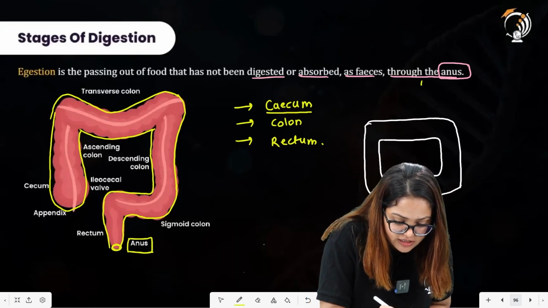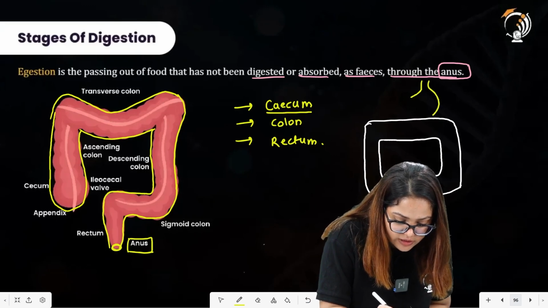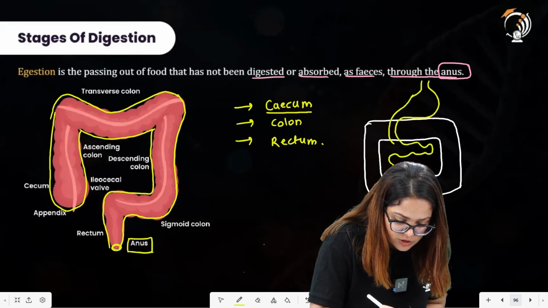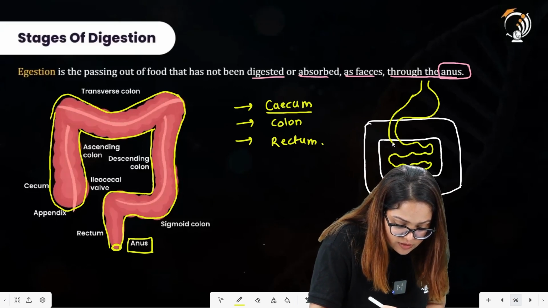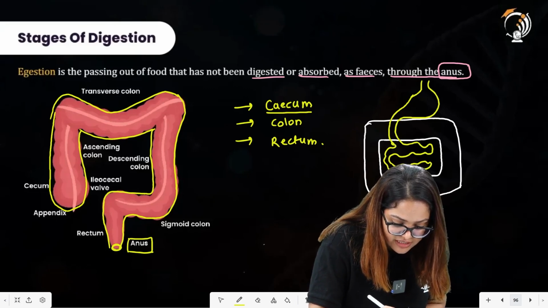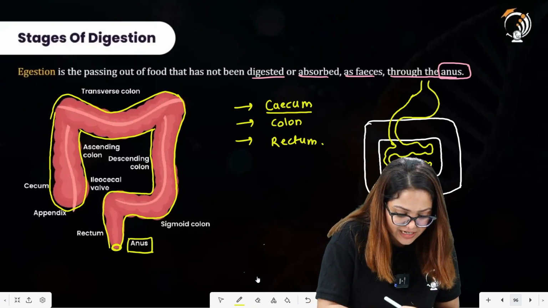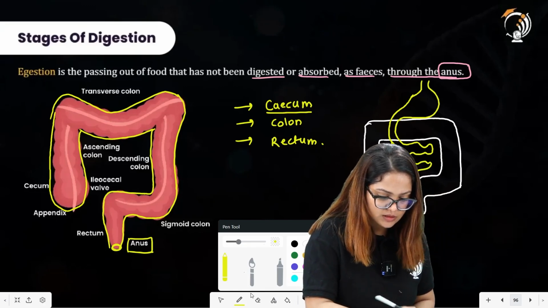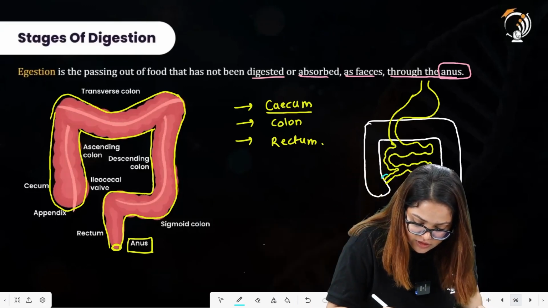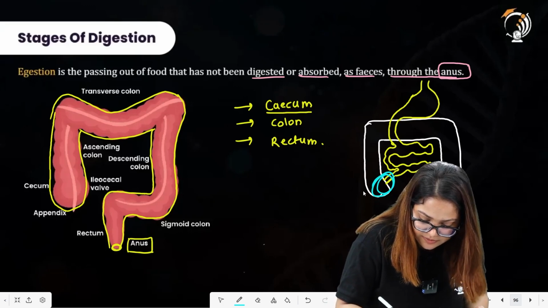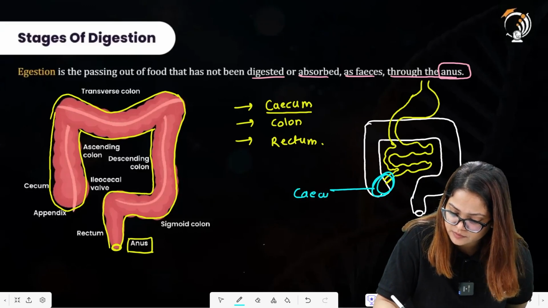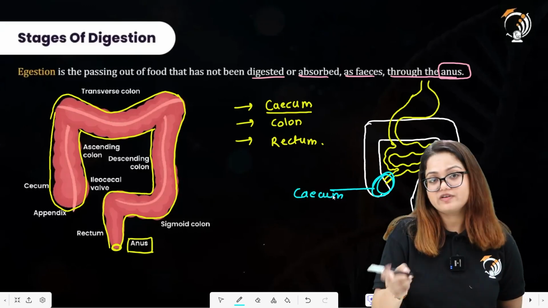As we have also seen, there was this structure called stomach, which was passing down the food toward the small intestine, and these are the small intestine over here. The region from which the small intestine is connected to the large intestine is termed as cecum. This is cecum. It is actually a part of the large intestine.